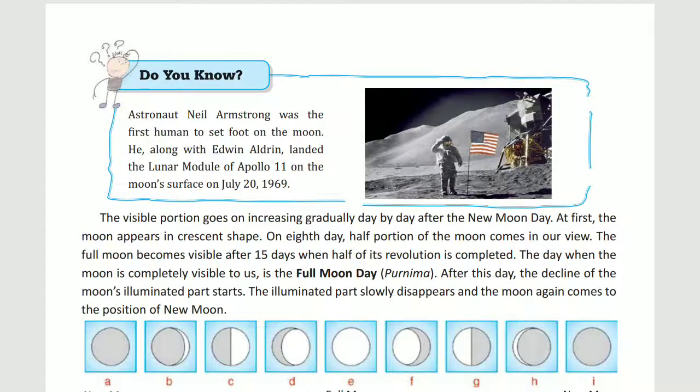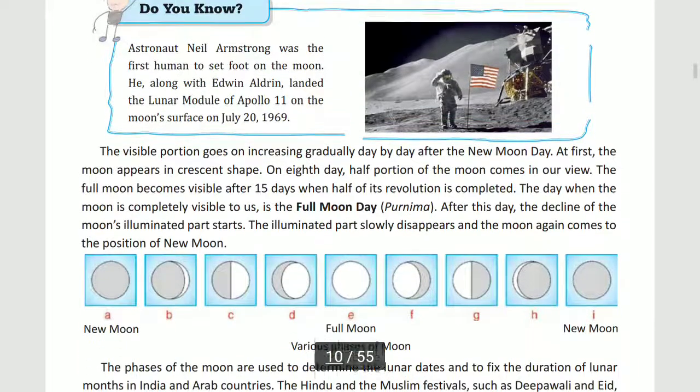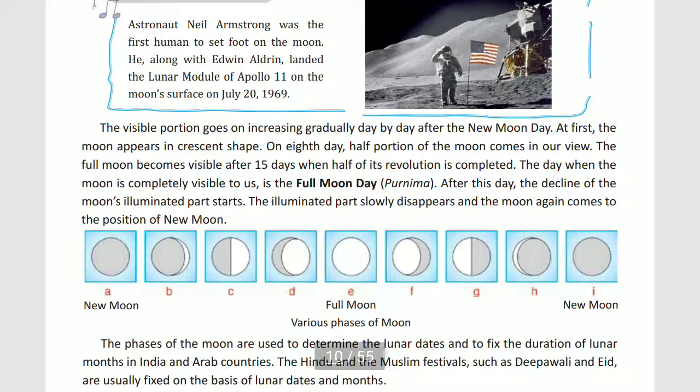Do you know, here it is given: astronaut Neil Armstrong was the first human to set foot on the moon, and he, along with Edwin Aldrin, landed the lunar module of Apollo 11 on the moon's surface on July 20, 1969. Now come to the next, the visible portion. As we studied right now, the invisible portion is called Amavasya, the new moon.